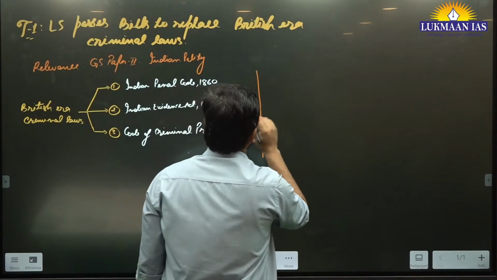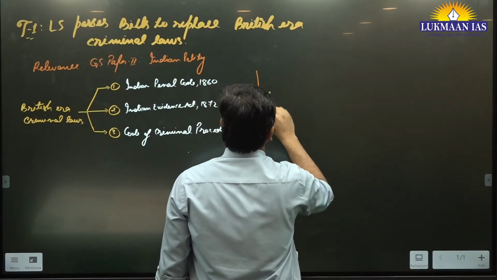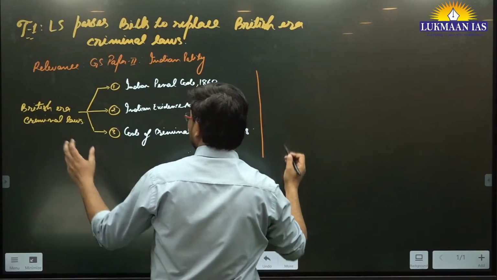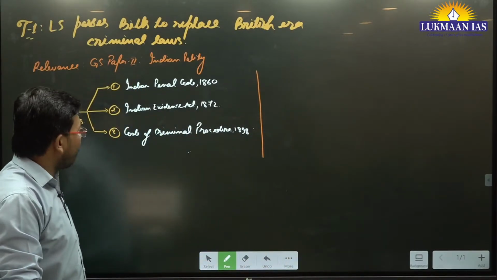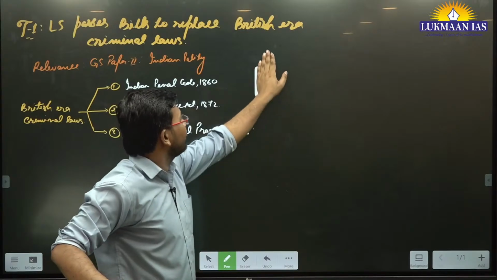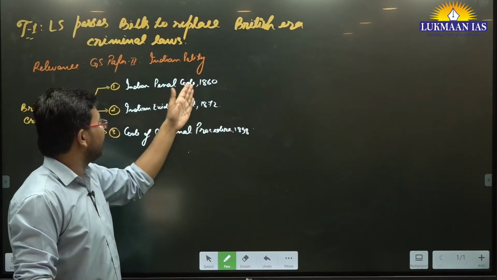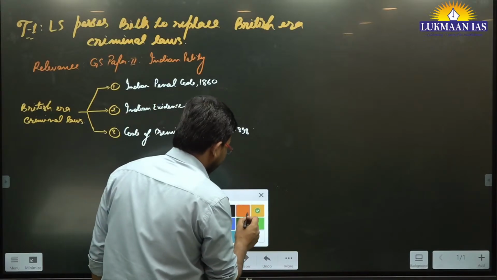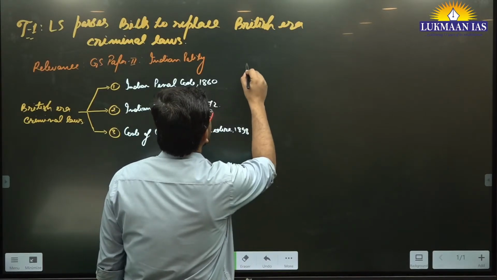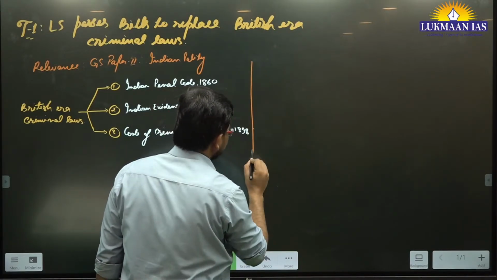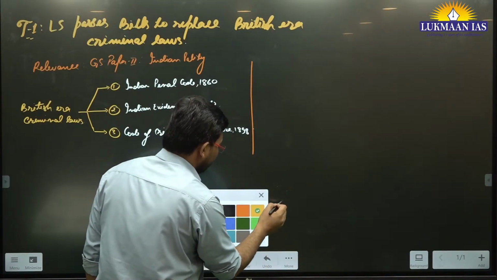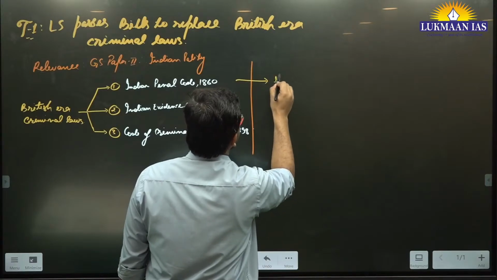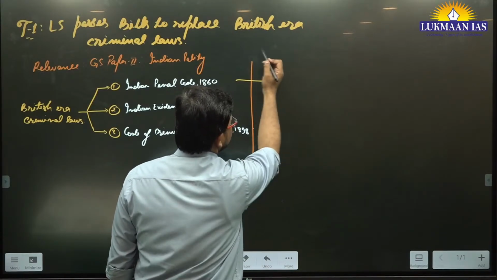So let us discuss what these Indian criminal laws are. The earlier laws are also Indian criminal laws, but they were enacted during the time of the Britishers, in 1860, 1872 and 1898, long back. Now they are going to replace these acts with new acts. We are going to discuss which those new acts are.